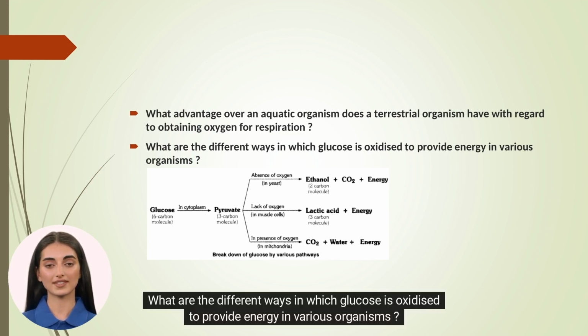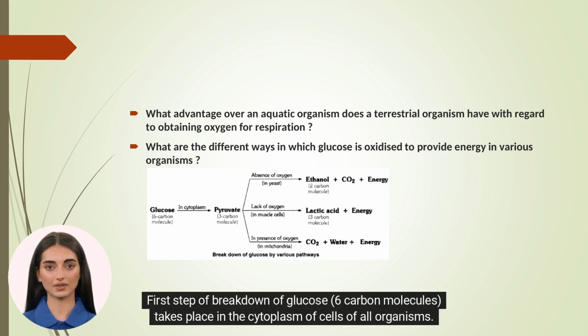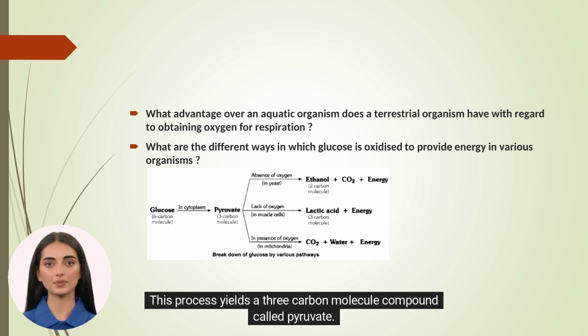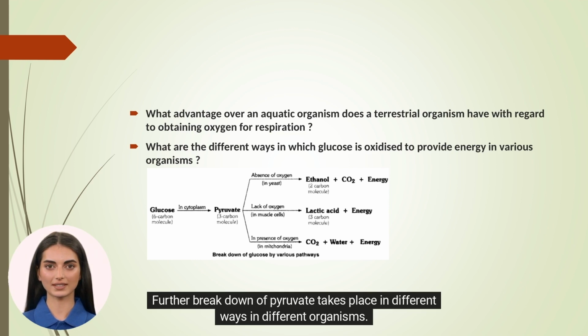What are the different ways in which glucose is oxidized to provide energy in various organisms? First step of breakdown of glucose, 6 carbon molecules, takes place in the cytoplasm of cells of all organisms. This process yields a 3-carbon molecule compound called pyruvate. Further breakdown of pyruvate takes place in different ways in different organisms.